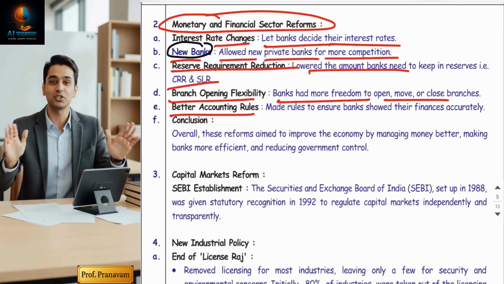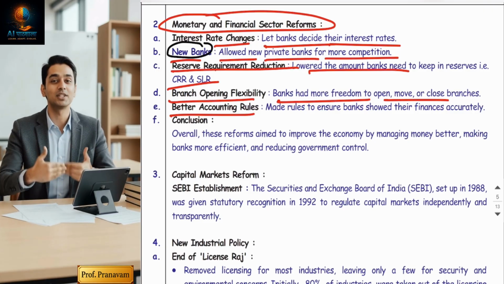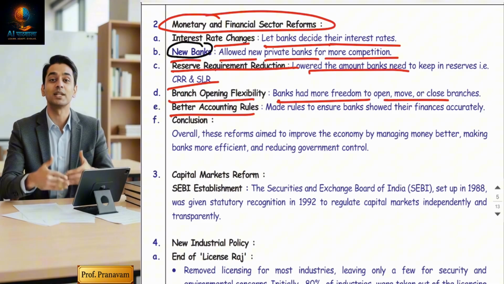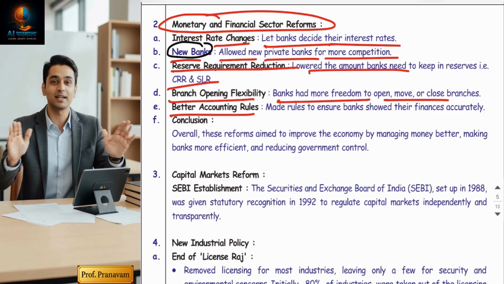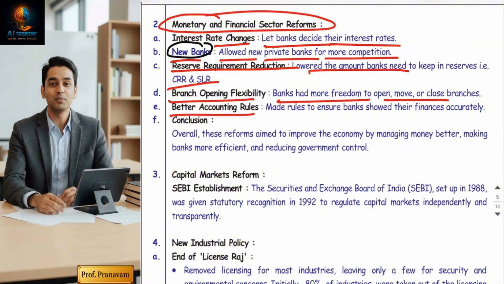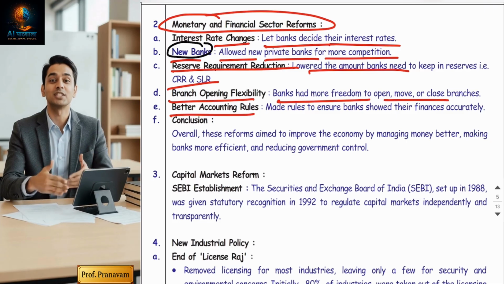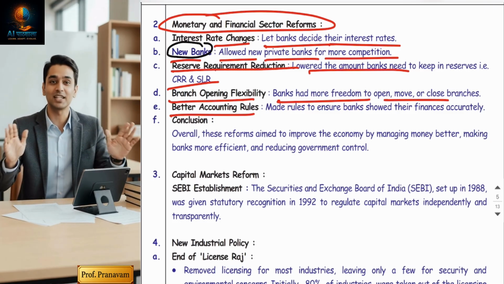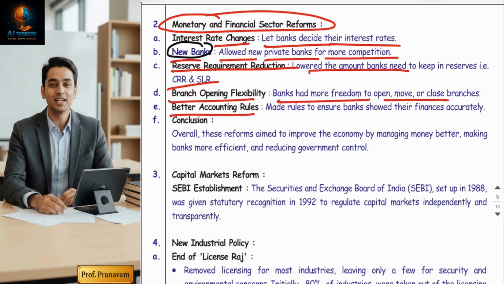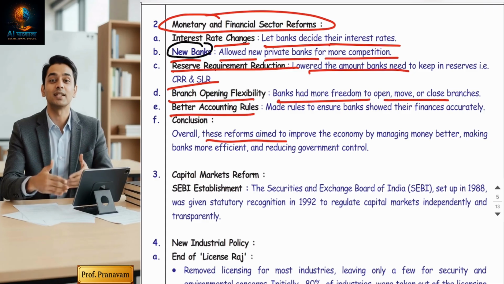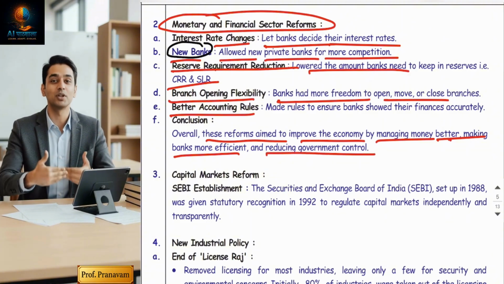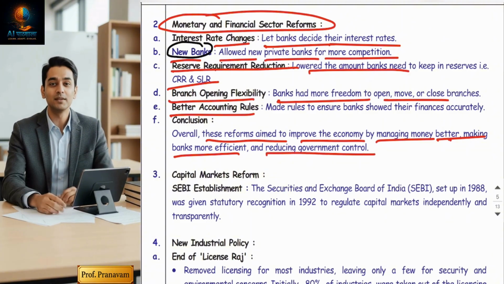Better accounting rules, for a little bit of transparency. To maintain this transparency, because banks always use public funds, banks should not get into any misconduct in the business. Now RBI made a better accounting rule system so that fraud does not take place with the public's money. Otherwise, the public will lose confidence in the bank and the financial sector may collapse. So overall, these reforms aim to improve the economy by managing money better, making banks more efficient, and reducing government controls. Hope you got it.